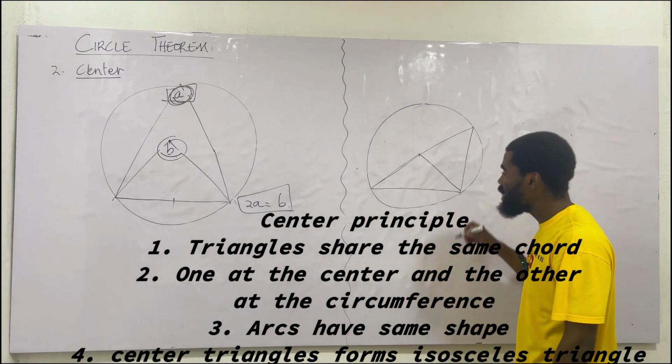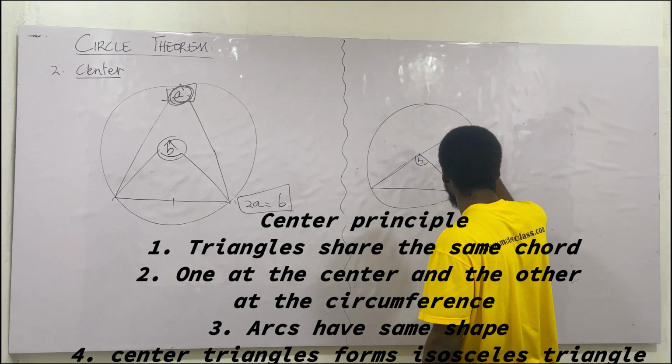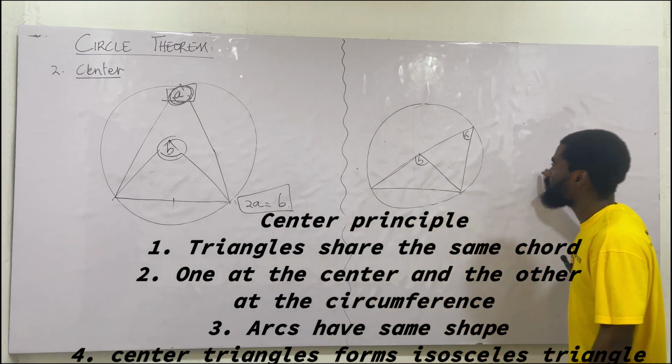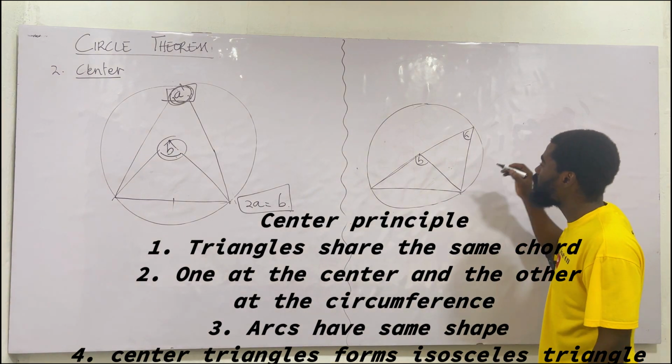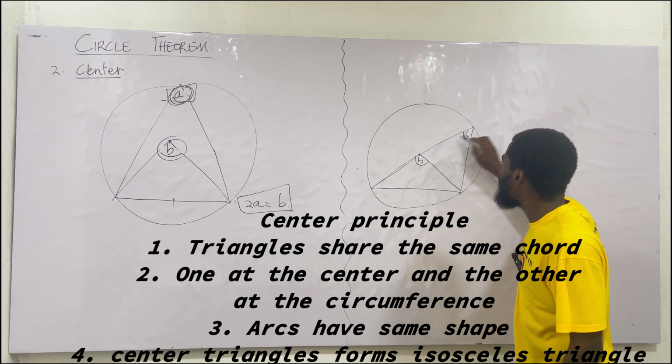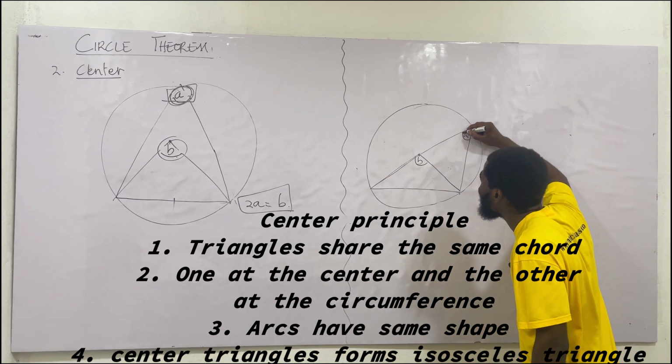Hope you see what is going on. So once again, this is my angle. Let me put B here and put A here. So it follows what I have there. The law will still work. Why would it work? Because I have one of the angles at the center and the other one at the circumference. And look at the shape of the arc. I said that's the secret here.